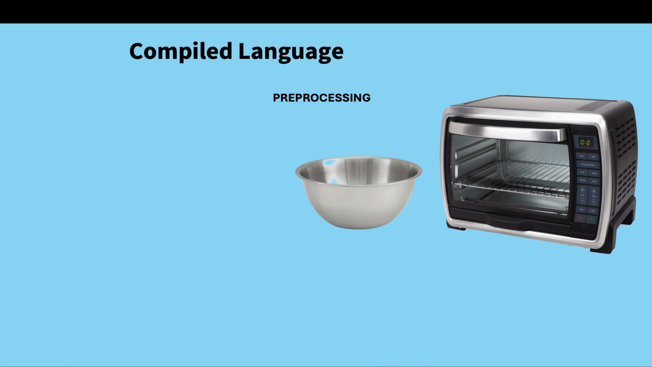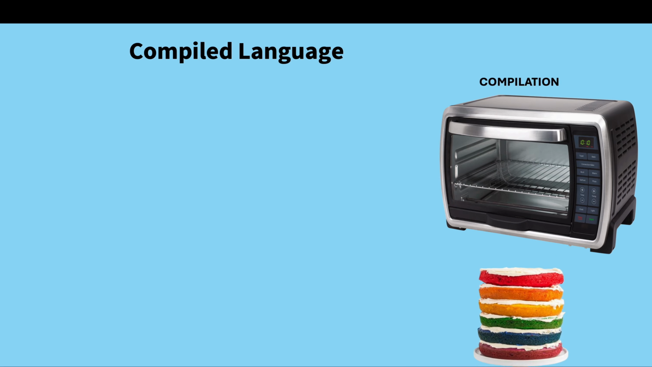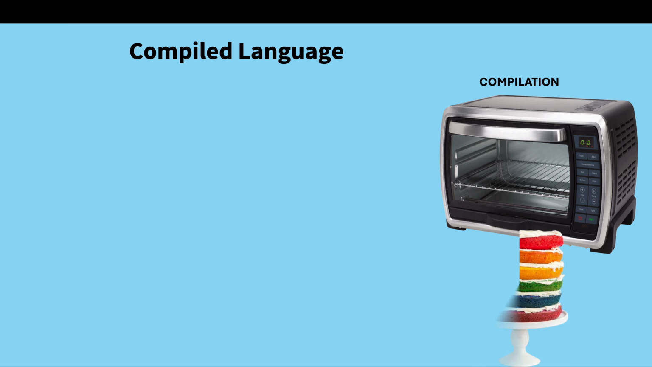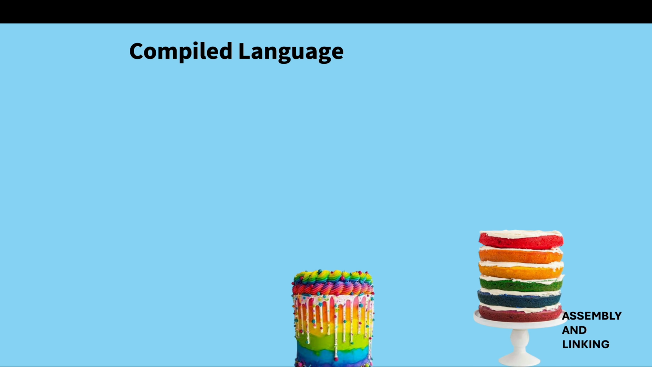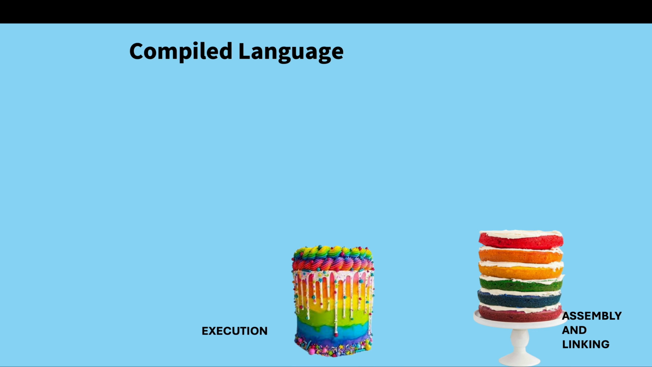Now this cake batter is baked in the oven, which is our compilation process. Now we will get layers of cake. These layers of cake have to be assembled and decorated, which is the assembly and linking process, and finally we have our cake ready, which is our executable code.